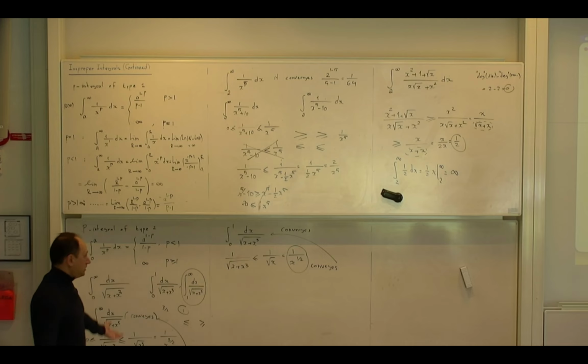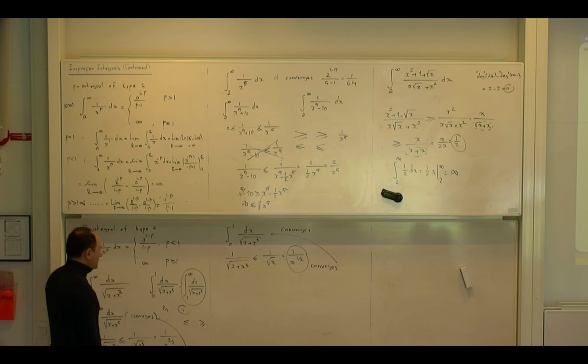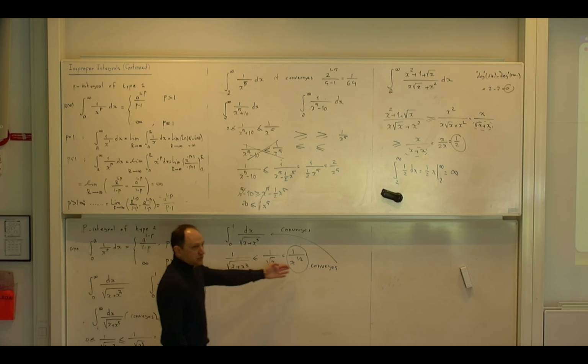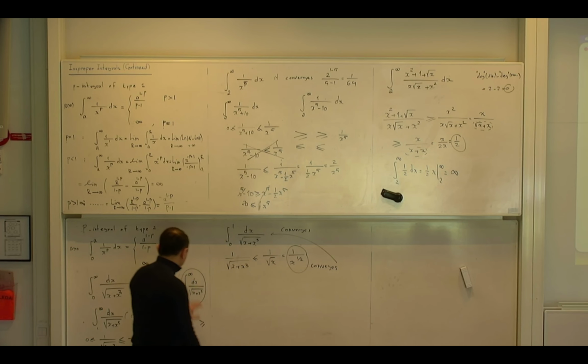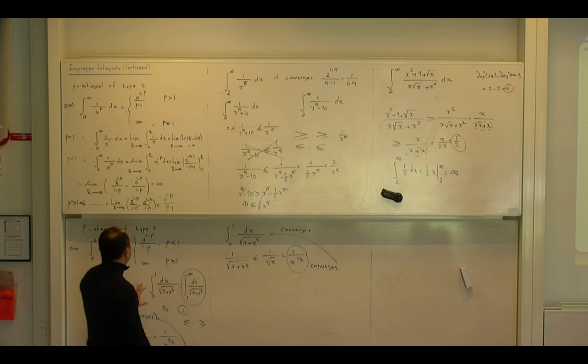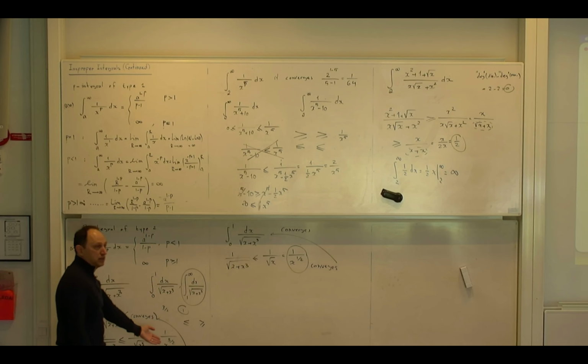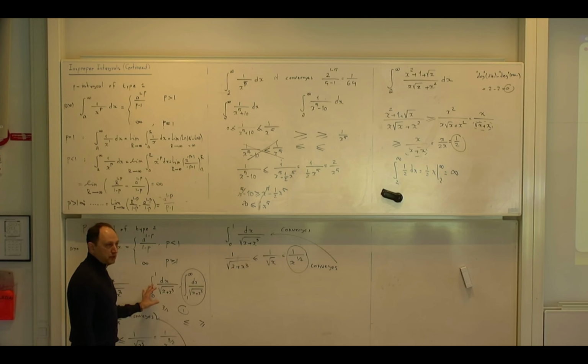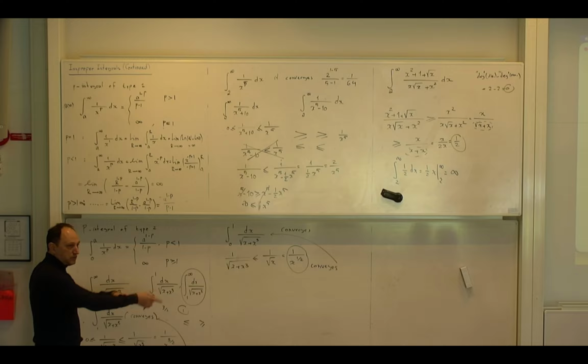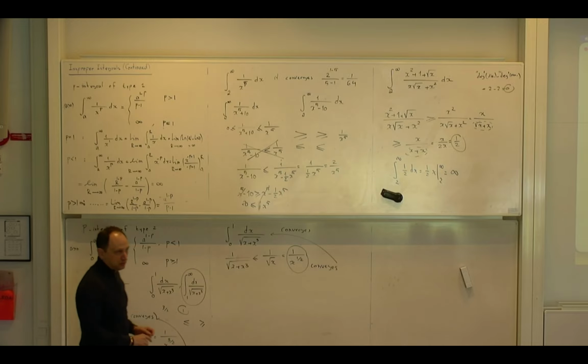Yes? And of course you can make an estimate. You can calculate this integral. It gives you an upper bound for the first one. And you can calculate the previous one. And it gives you an upper bound for the first one. So this means that if you add these two, it gives you an upper bound for the original. But this is not wanted in this question.